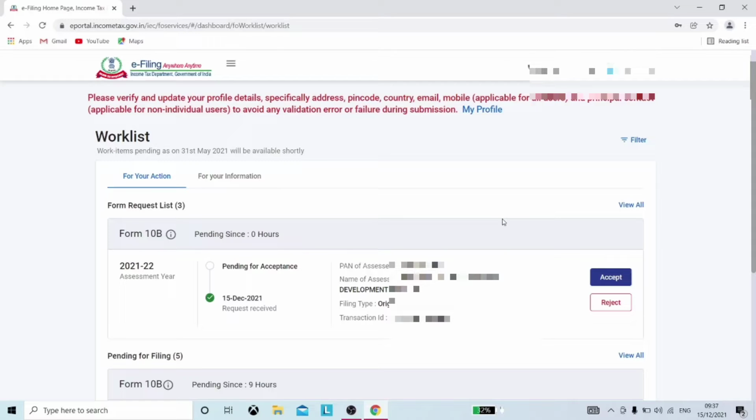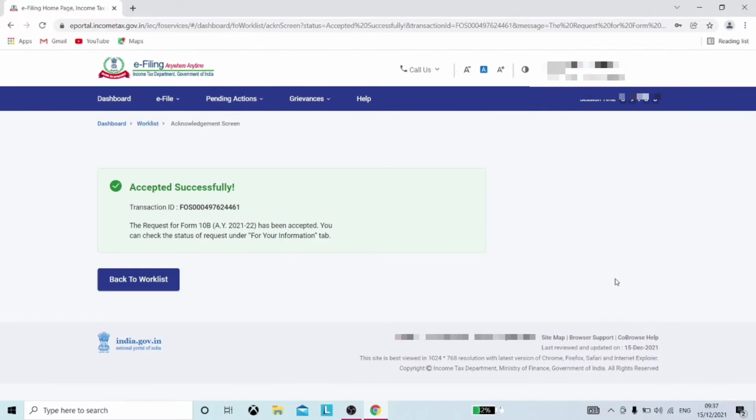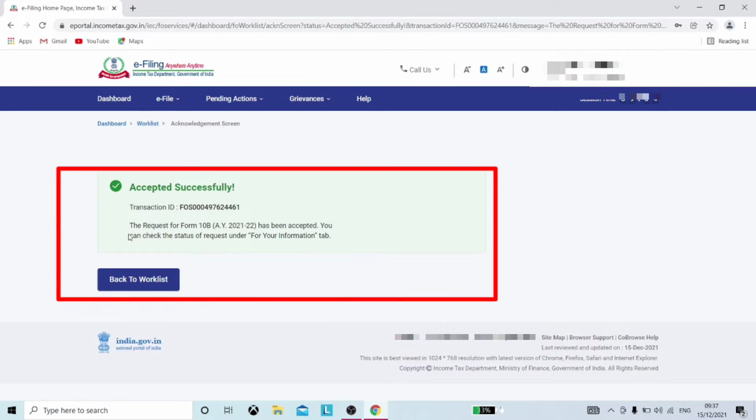First, he or she needs to click on Accept after verifying all the mentioned details. A message "accepted successfully" shall appear on the screen, where it's also mentioned where you can check the status, that is, under the For Your Information tab.